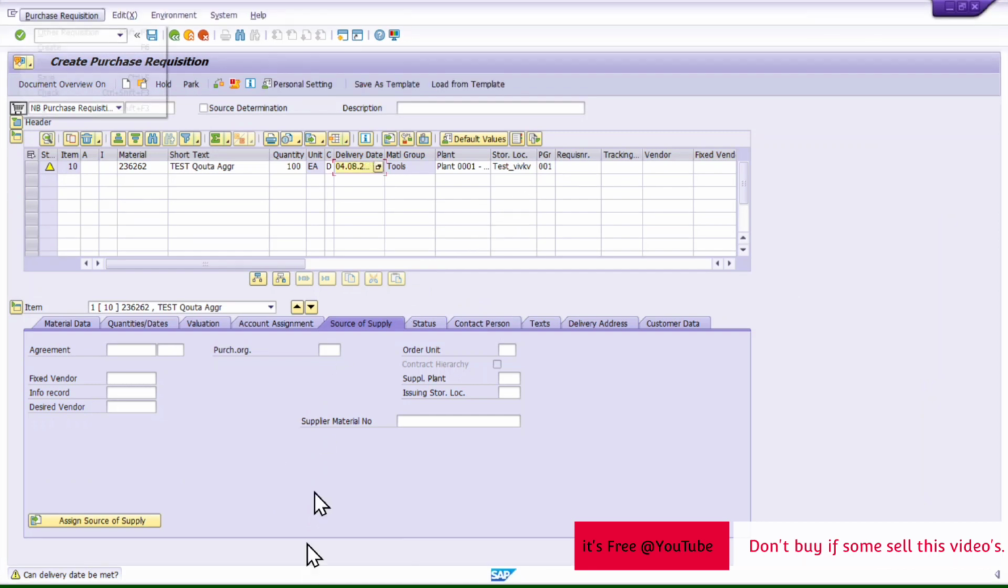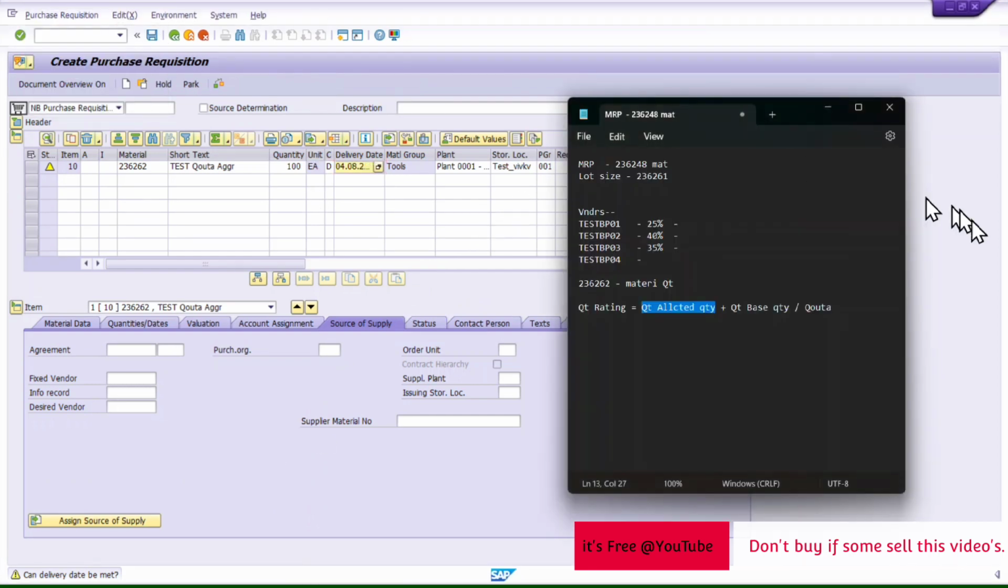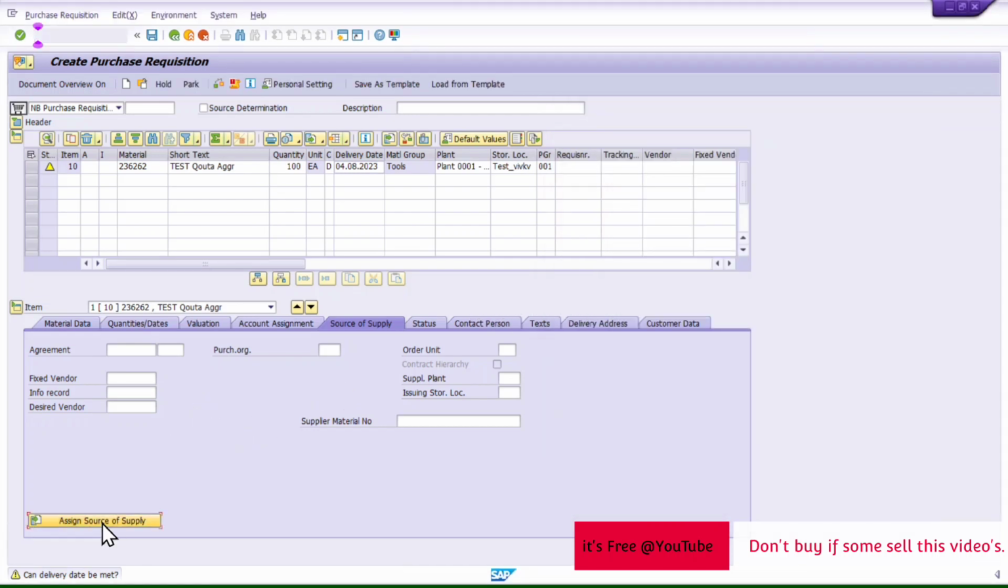So as per this, now the highest quota vendor should appear. Here the highest quota vendor is 40. So this is the highest quota allocated, so vendor 2 should appear. Let's check if it is appearing.